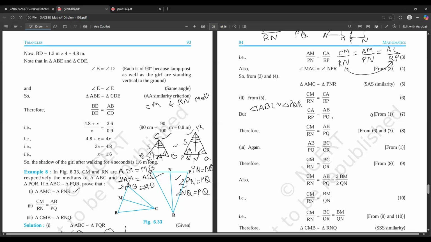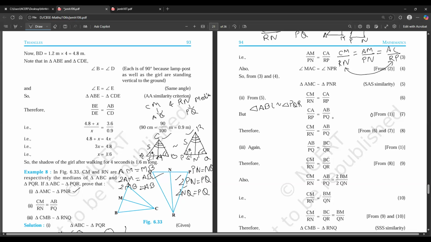These are two medians. There is no relation between CM and AB directly. The relation is between M and AB, and N and PQ. M is dividing AB into equal halves, N is dividing PQ into equal halves. That is the factual case here.